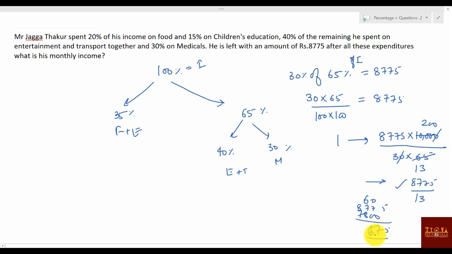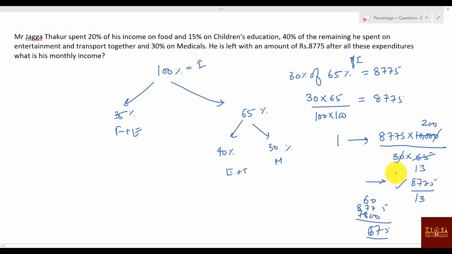So this is 675. 675 divided by 13, no, it will not be divisible by 13. And one more 3 is also there, right? This 3 is also remaining, right?